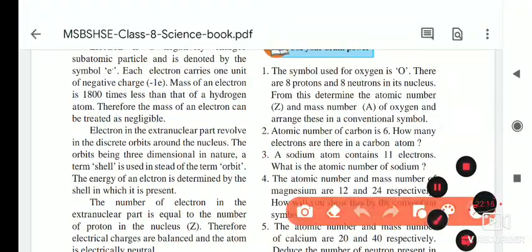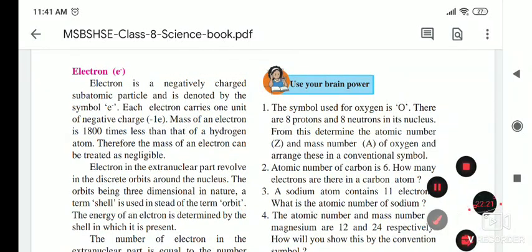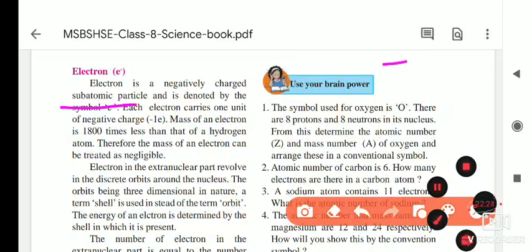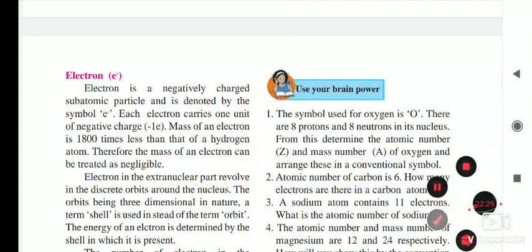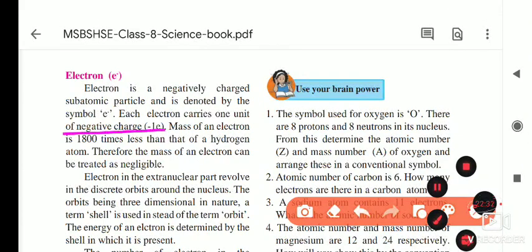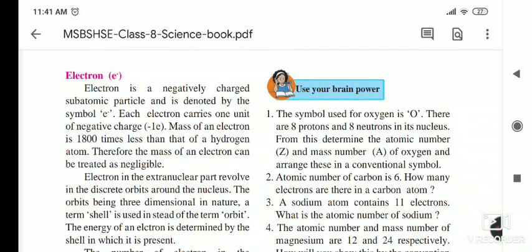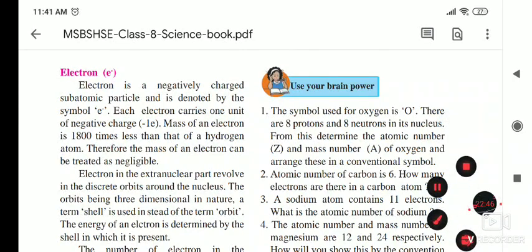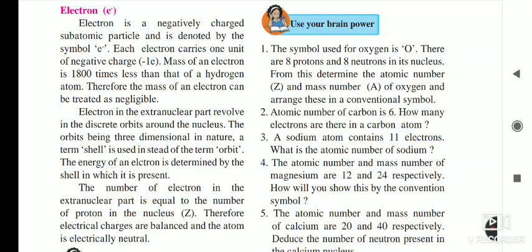Then the next part is the electrons. An electron is a negatively charged subatomic particle. Protons have positive charge, neutrons don't have any charge, and electrons have negative charge. Each electron carries 1 unit of negative charge. The mass of an electron is about 1800 times less than that of a hydrogen atom, and therefore the electron can be treated as negligible. If we divide the proton's mass by 1800, that much is the mass of the electron. It is very negligible, so we are not taking it into account.